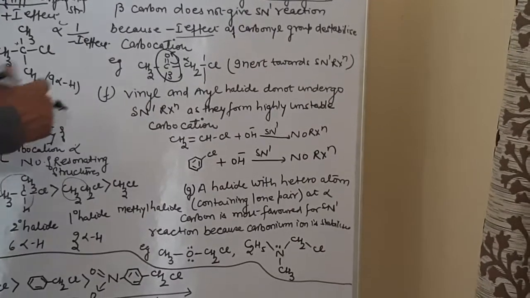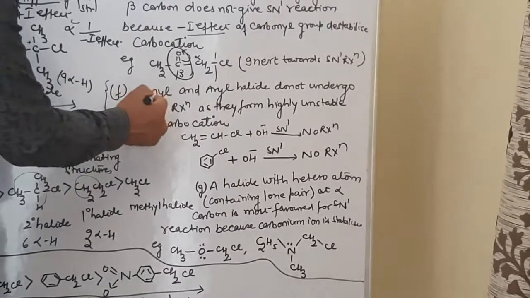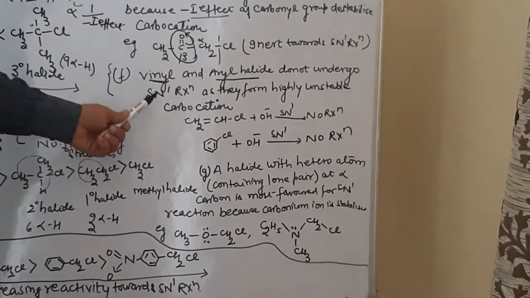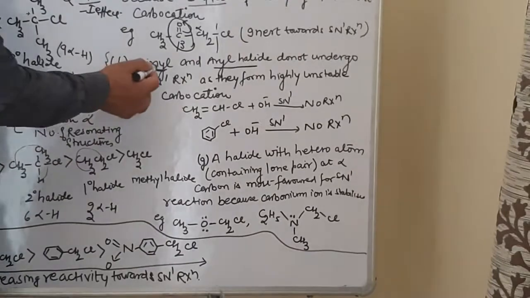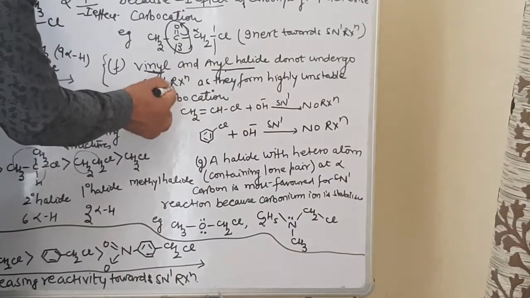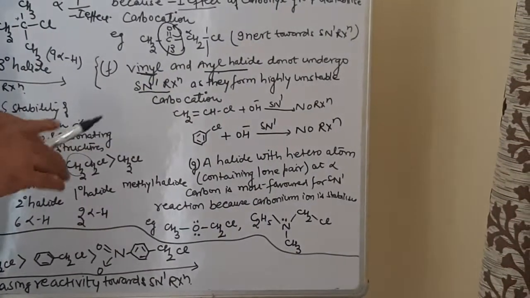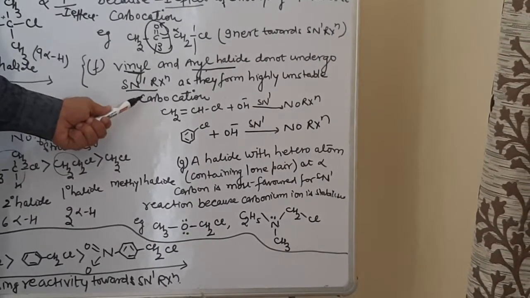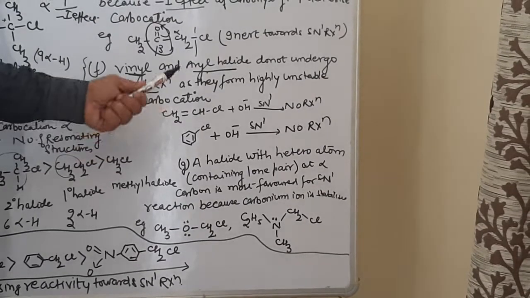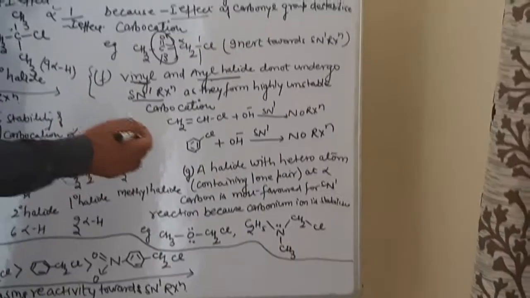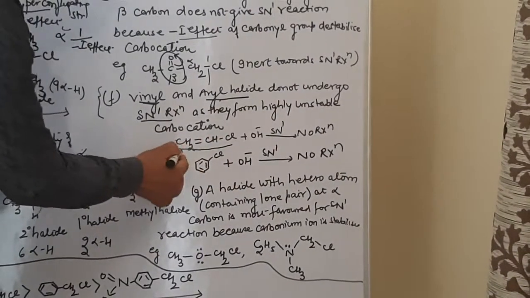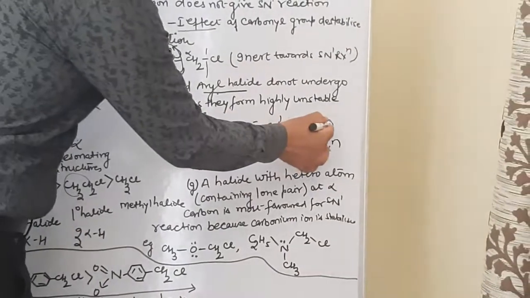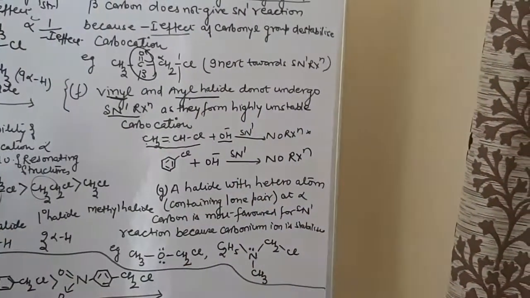Then look at this one, a very important concept again. Vinyl halides and aryl halides do not undergo the SN1 reaction. I repeat, vinyl halides and aryl halides do not undergo the SN1 reaction as they form a highly unstable carbocation. Ultimately, the concept is the stability of the carbocation. If the carbocation is unstable, it will not show the SN1 reaction. Just look over here. This is vinyl chloride, CH2=CHCl, made to react with the nucleophile OH negative. So in this case, the SN1 reaction will not be favored.